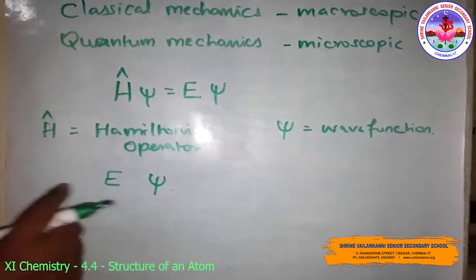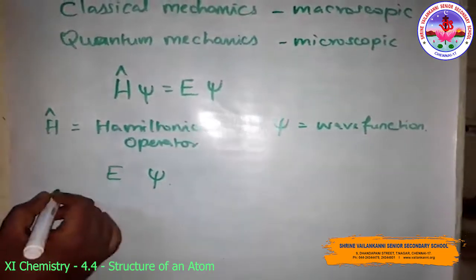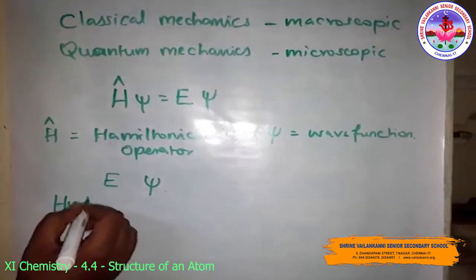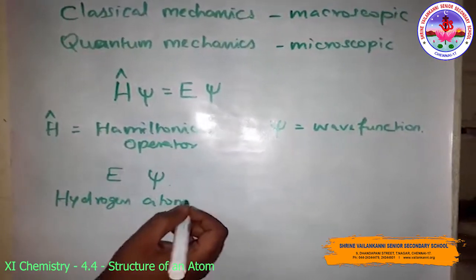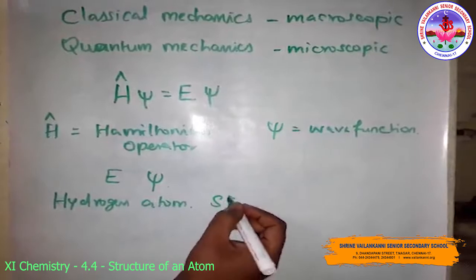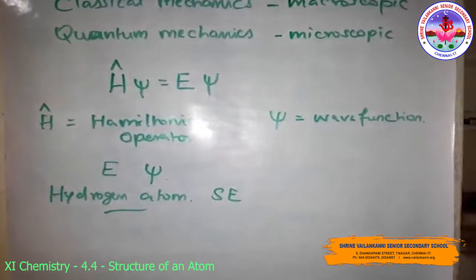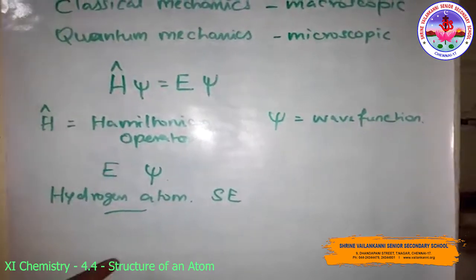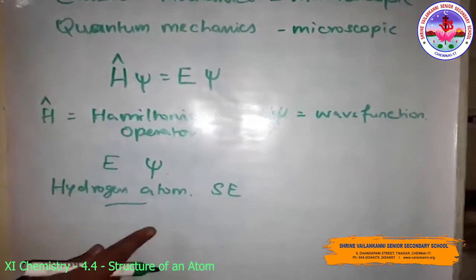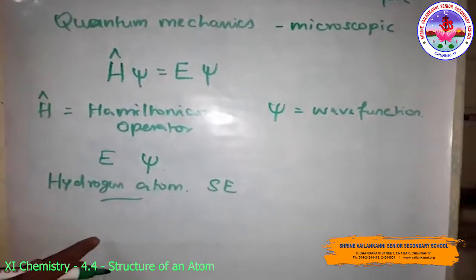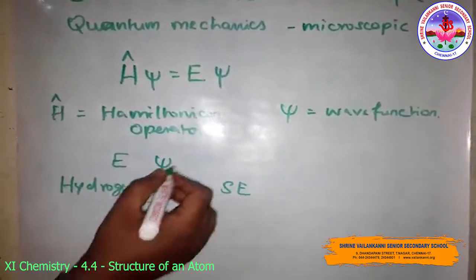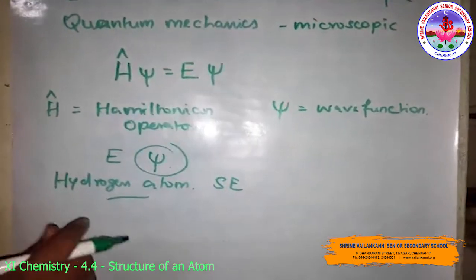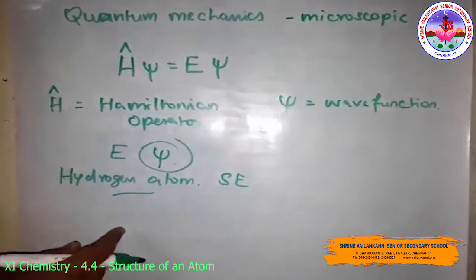Now the hydrogen atom and the Schrödinger equation. When the Schrödinger equation is solved for the hydrogen atom, the solution gives the possible energy levels the electron can occupy and the corresponding wave function, psi, of the electron associated with each energy level.